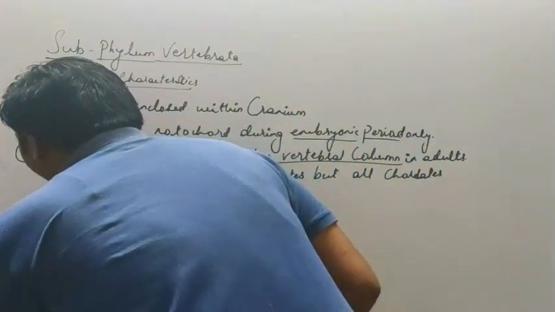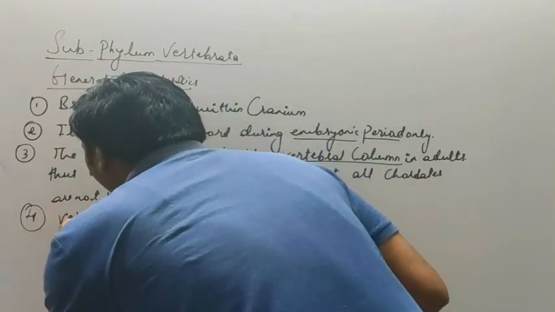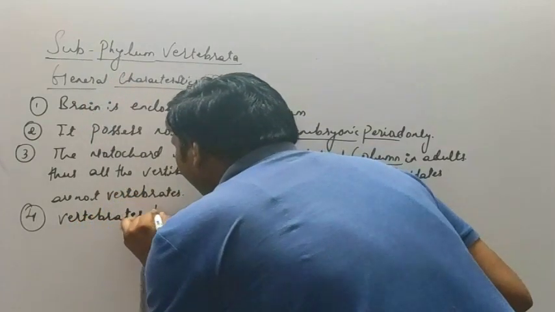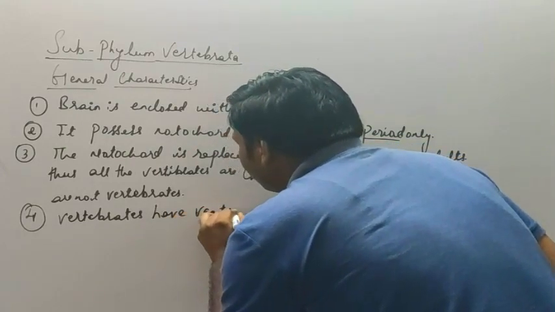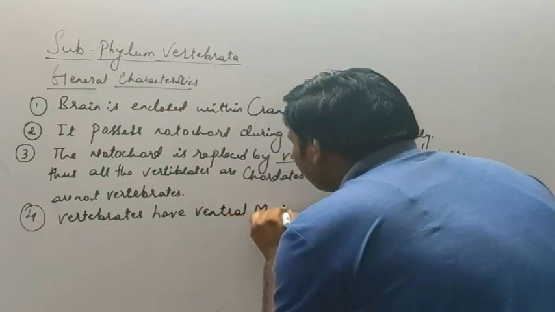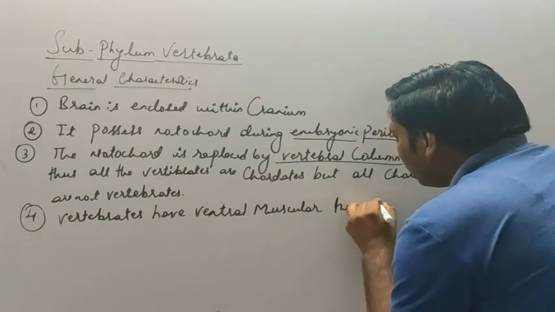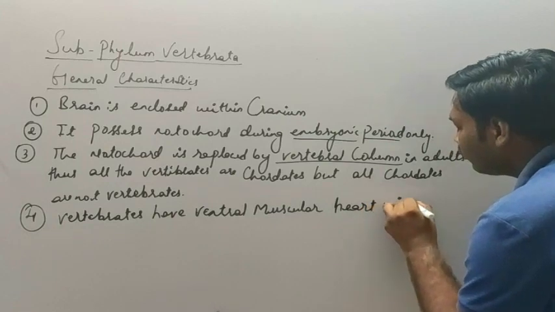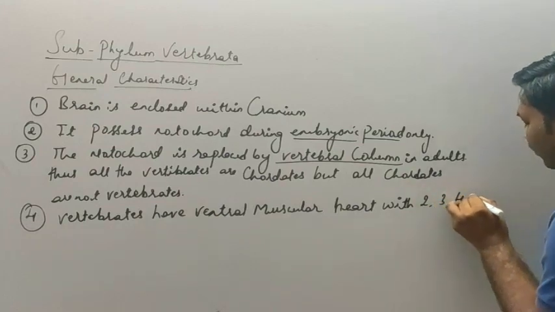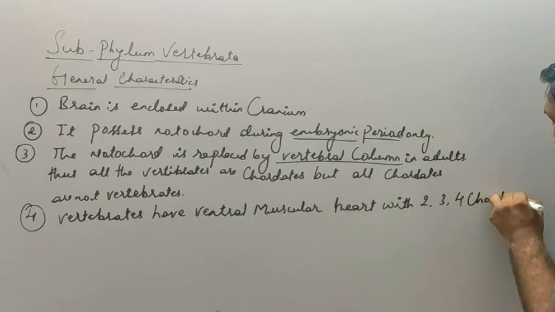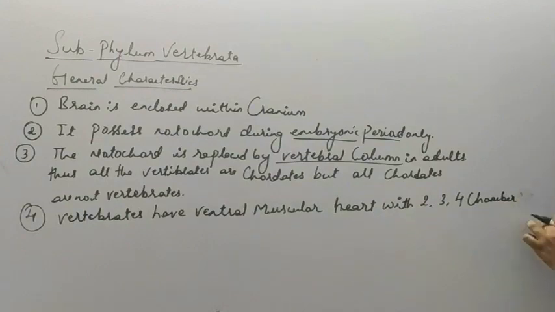Now the next point, that is vertebrates have a ventral muscular heart with 2, 3, or 4 chambers.